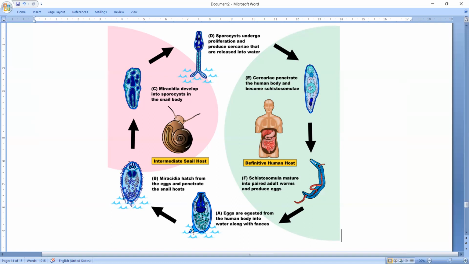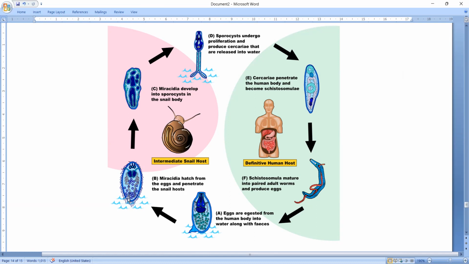After they are released, these eggs are called ovic eggs, which contain an embryo. These are called germinal cells, and these are penetration glands. Anyway, this is Miracidium larva. When it touches water, the egg is hatched, and the Miracidium larva comes out of the egg and freely swims in the water. So this is Miracidium larva.